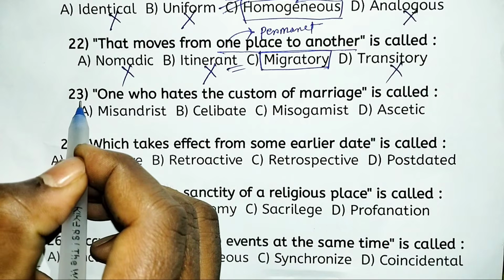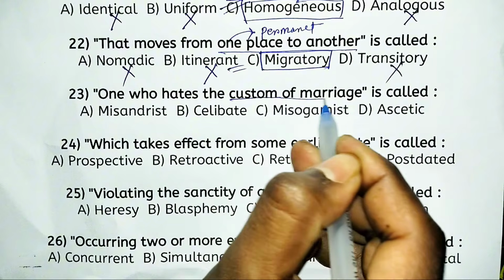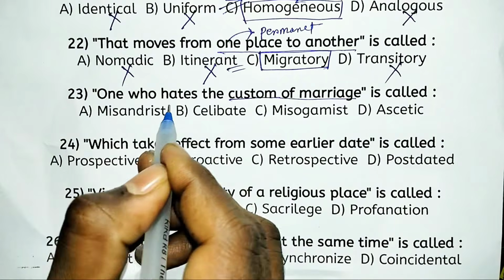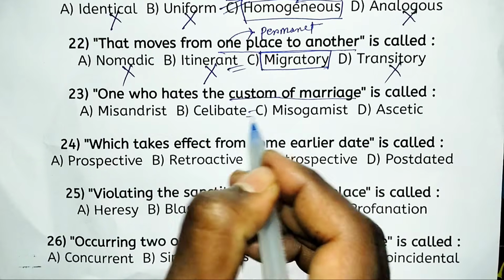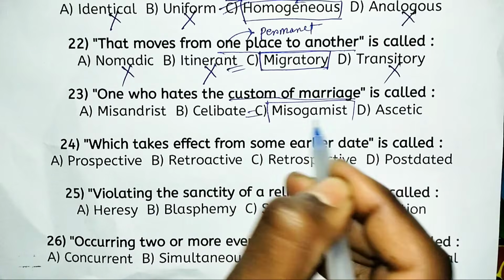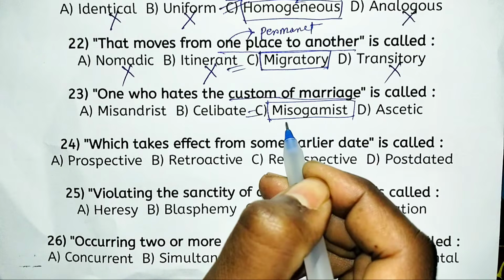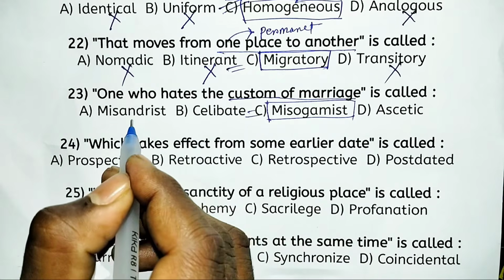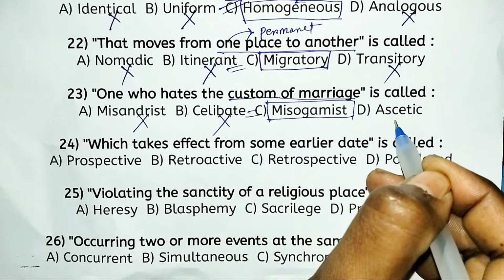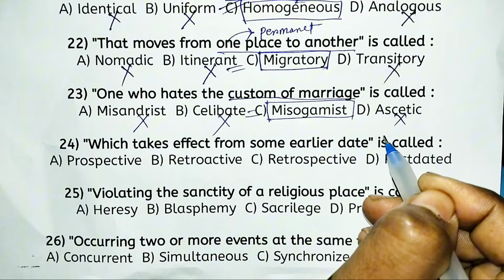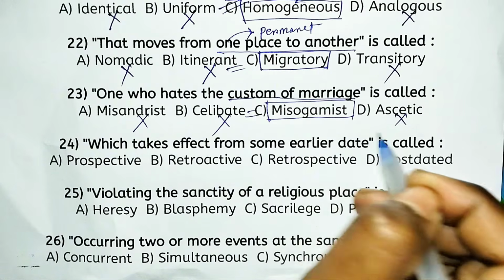Look at the next one. One who hates the custom of marriage. Tell me the right answer. One who hates the custom of marriage is called option C, misogynist. A person who hates marriage, misogynist. Misandrist is not appropriate. Celibate is also inappropriate. And ascetic means monks or someone who spends a ritual or disciplined lifestyle.